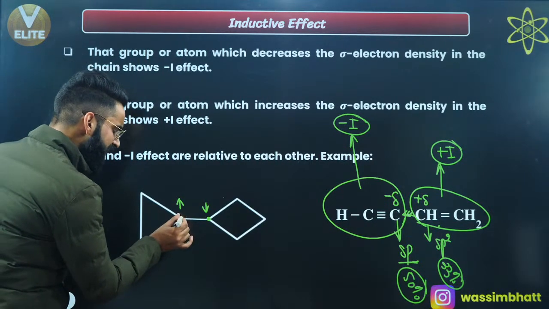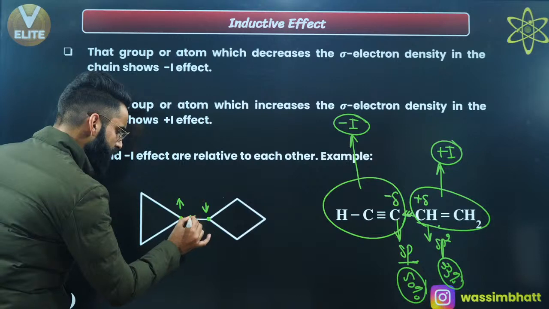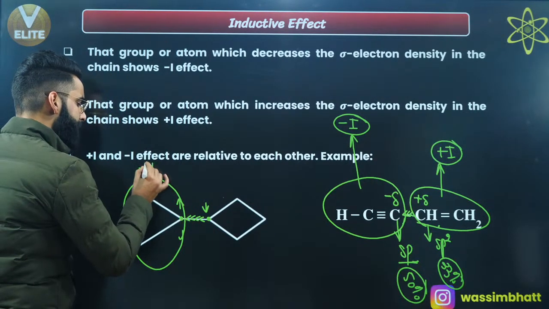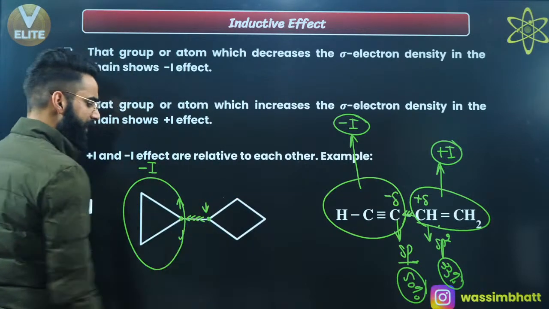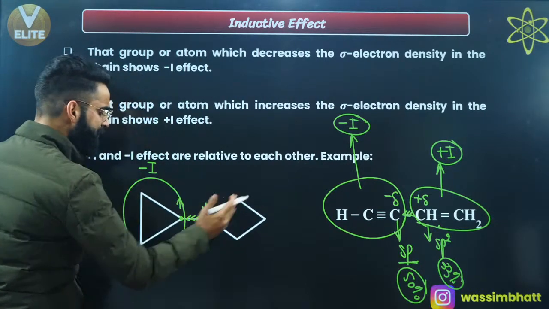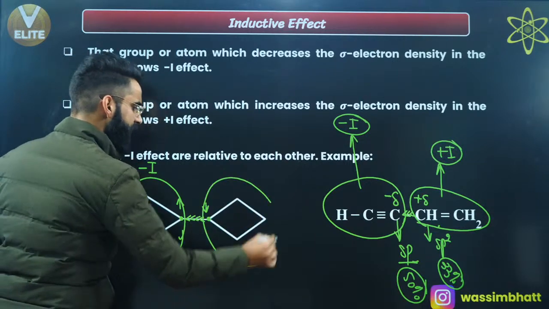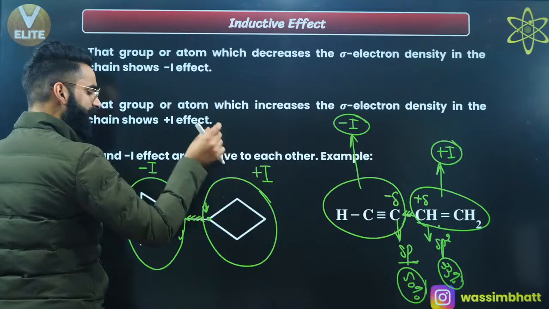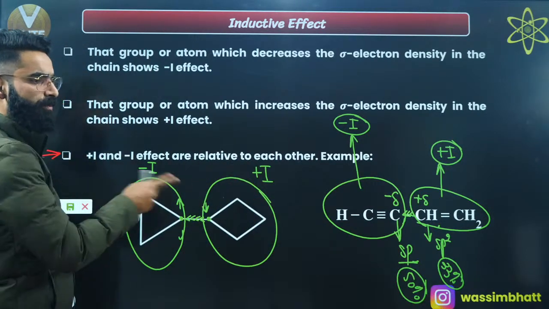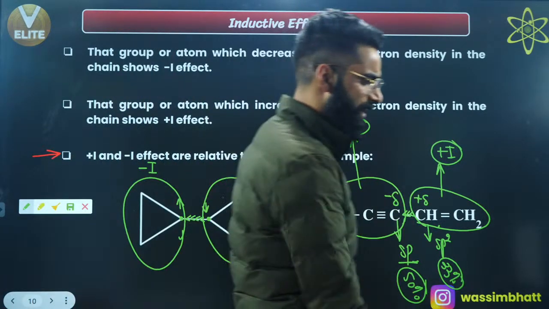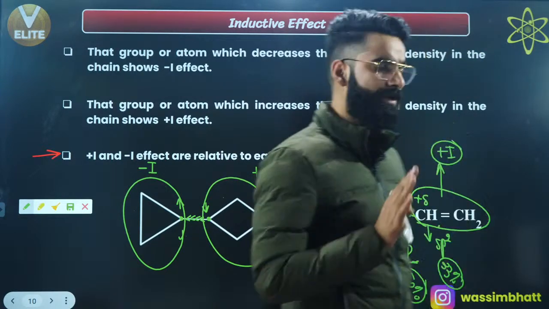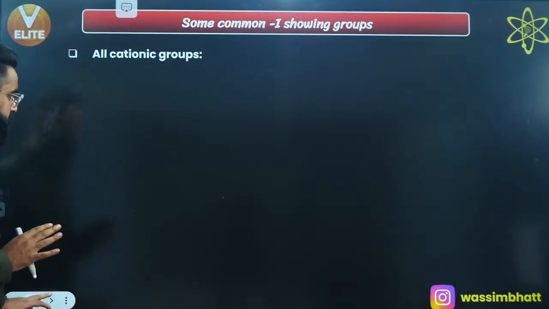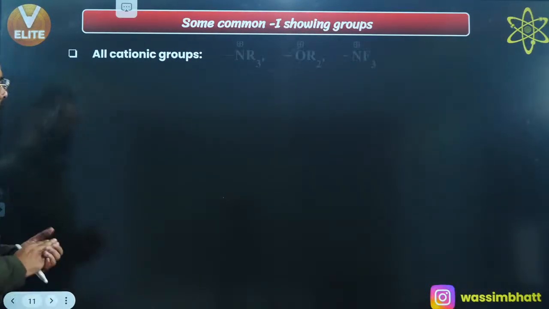If this carbon is more electronegative, it's going to pull the sigma electrons towards itself, due to which this ring over here, this group over here, it's showing minus I effect with respect to this one, right? And what this group is doing, it's pushing the sigma electron density towards this group. That means this group is showing plus I effect, right? So simple. This group is showing minus I with respect to this group, and this group is showing plus I with respect to this group. So both minus I and plus I, these are again, we can say, relative towards each other. That's all. As simple as that, right, people? Okay, I'm sure this statement is also clear to you, right? Do remember one more thing.